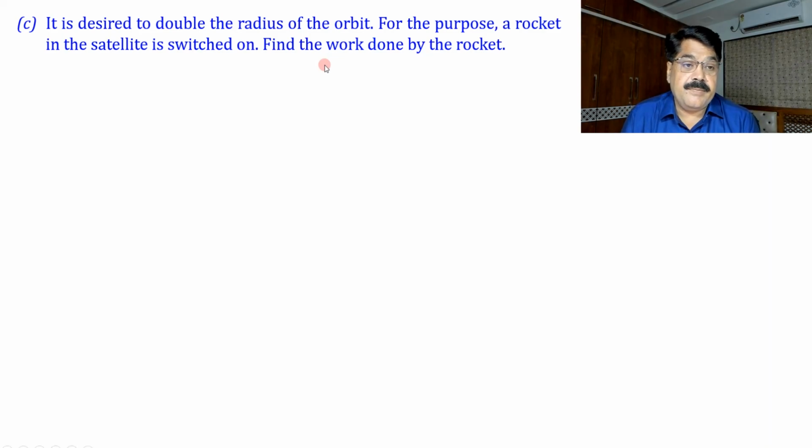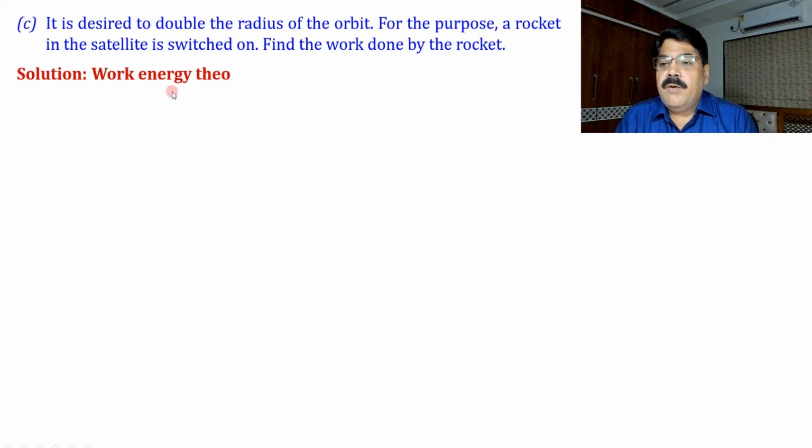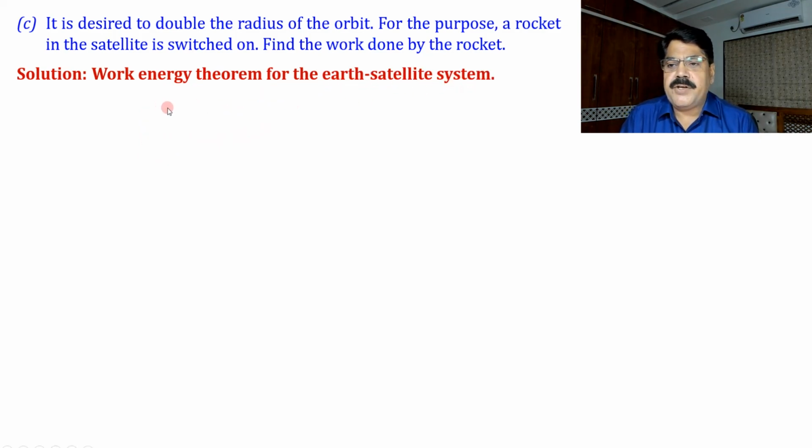Just see, if the rocket is switched on, there is some fuel in the rocket that will burn, and some part or the full part of the chemical energy released in the burning of the fuel will be utilized in increasing the radius of the orbit. So let us extend the idea here: the work energy theorem for the Earth satellite system. First we solve this problem by using the general form of the work energy theorem.